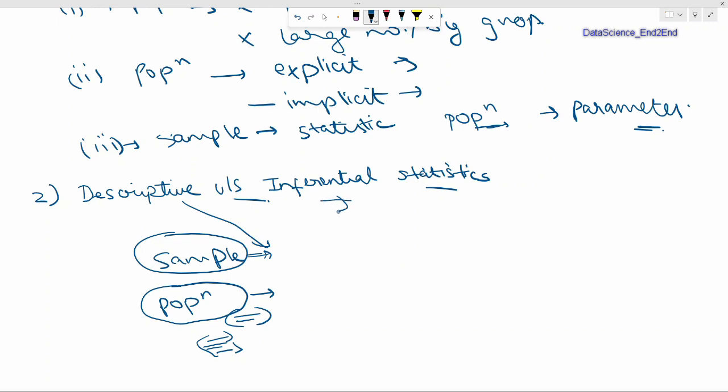While in case of inferential statistics, what we are trying to do is, suppose we have a sample and we want to check whether this particular sample is a good representation of a population or not. Basically, we are trying to infer or reach a conclusion based on the sample only and draw some conclusion about population. In that case, we are talking about inferential statistics.